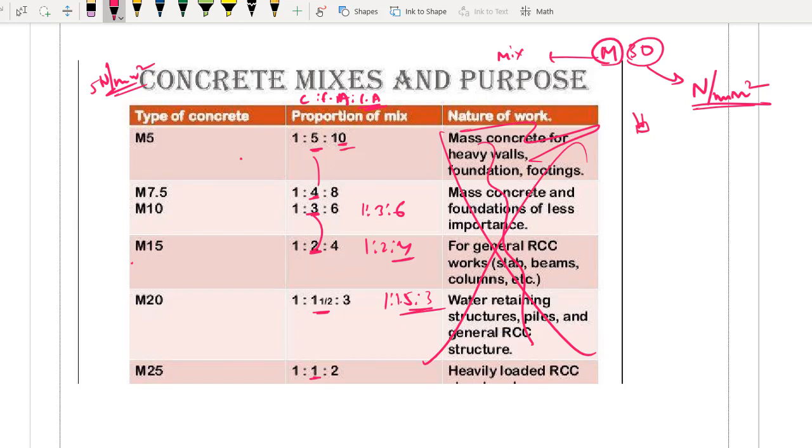You have to remember, exam में bit पूछा जा सकता है up to M20. And we have one code book for concrete. What is that code book? IS. Not for concrete, for reinforced cement concrete. That is IS 456. याद आ गया ना? So in that minimum grade of concrete which you basically use is M15.